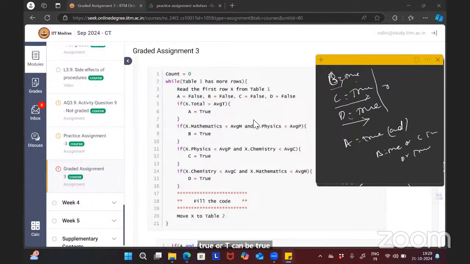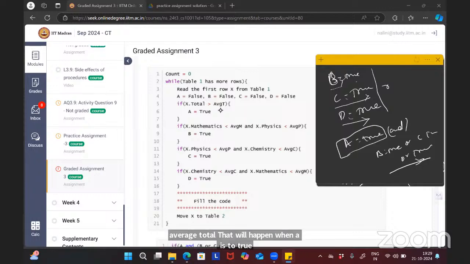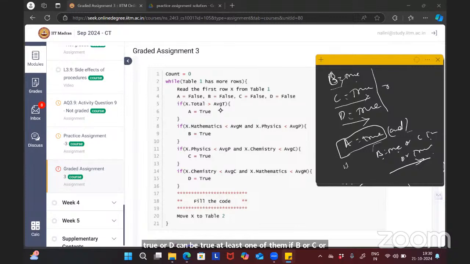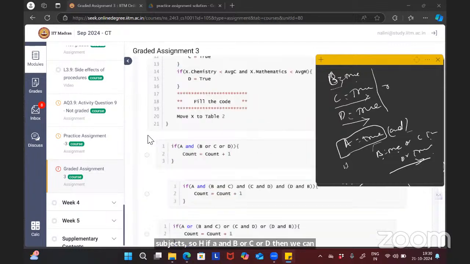So this should be our condition in order to increase the value of count. The student total should be greater than average total. That will happen when A is true. So this condition should happen. So if A and B, or C, or D, at least one of them is true, then our condition will be met. The student will have scored less than average in any two subjects. So if A and (B or C or D), then we can increase the value of count.